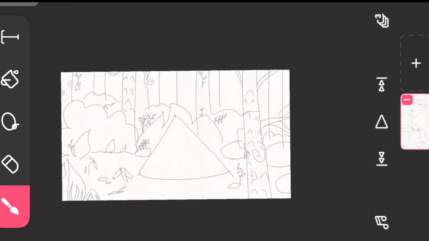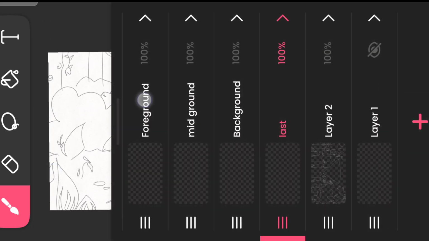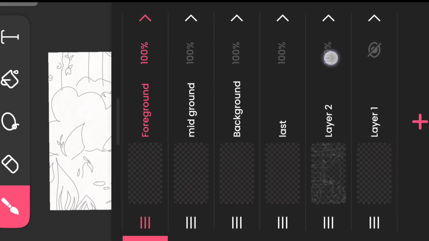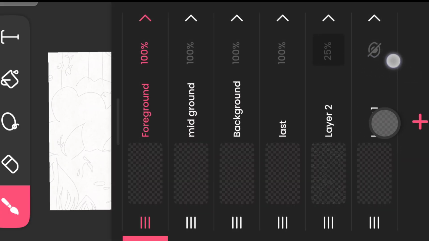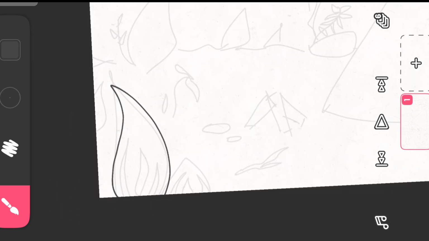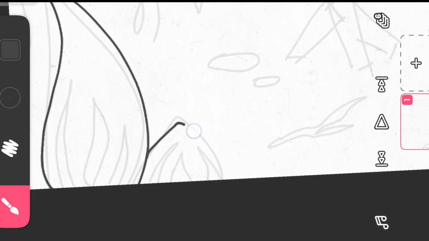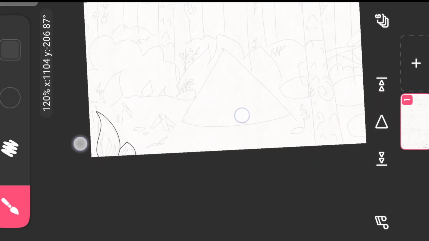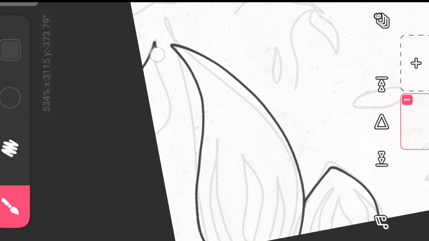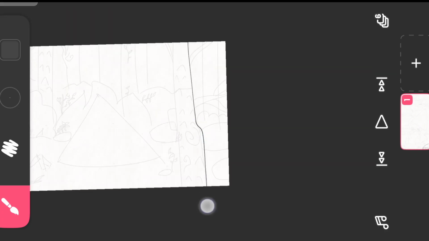After separating the layers for the different parts of the background, I will drop the opacity of the sketch layer and start drawing the background in the foreground layer. In the foreground layer, I will draw the objects that are in the very front. I have kept my sketch layer as a reference for drawing all this. I will now quickly draw the foreground objects, then we will move to the middle ground.